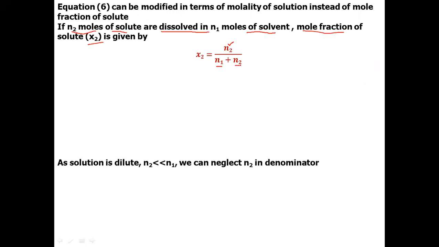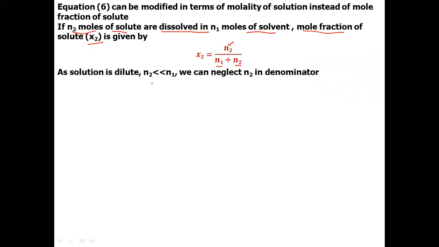Suppose that n₂ moles of solute are dissolved in n₁ moles of the solvent. So the mole fraction of solute is given by the number of moles of solute divided by the number of moles of solvent plus the number of moles of solute. But the solution is very dilute, so we can neglect n₂ from the denominator, and we can write x₂ is approximately equal to n₂ by n₁ when the solution is dilute. The condition is that the solution has to be dilute.